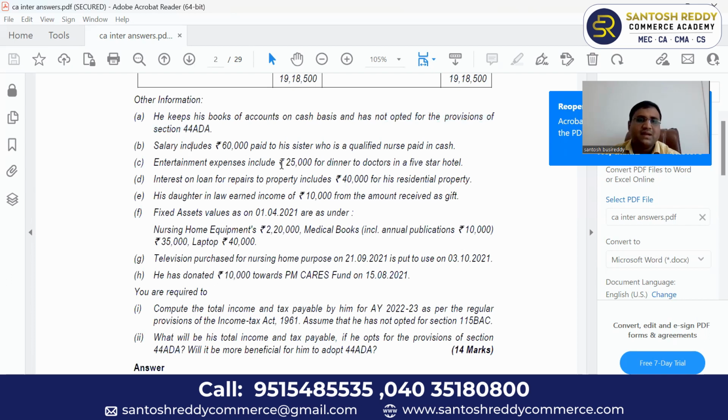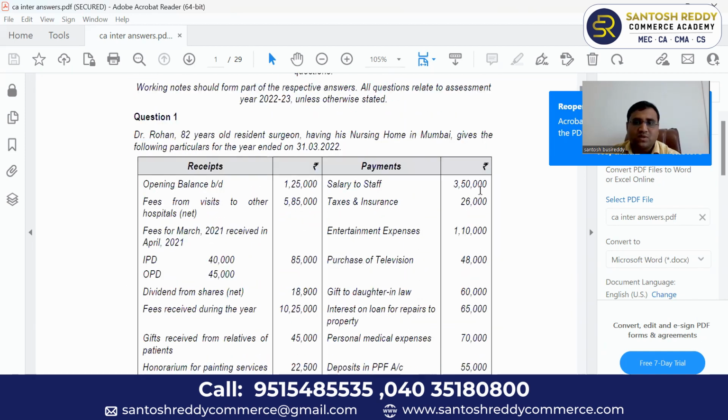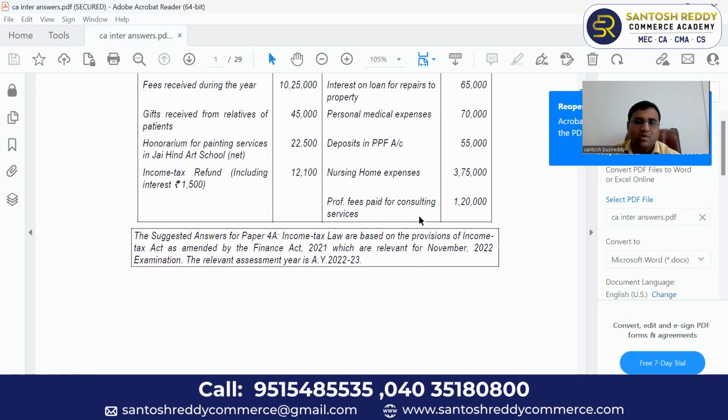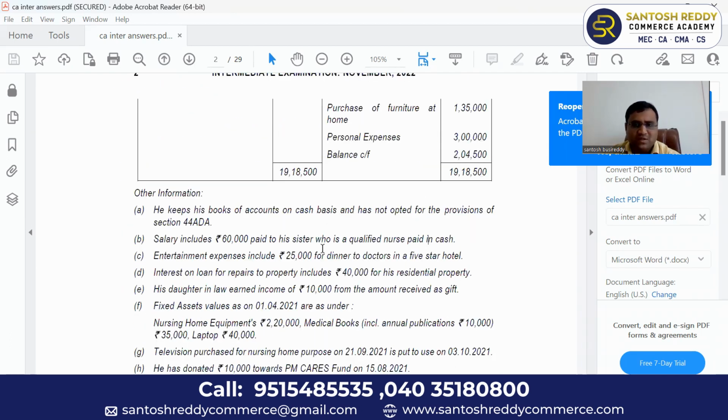Next, second point. Salary includes 60,000 paid to his sister, who is a qualified nurse. Paid in cash. This is a very crucial point. Whatever the salary is given in the payment side, what is the total salary amount? 3,50,000. Out of this 3,50,000, 60,000 is paid to his sister. Okay, no problem. She is working. She is also a qualified person.